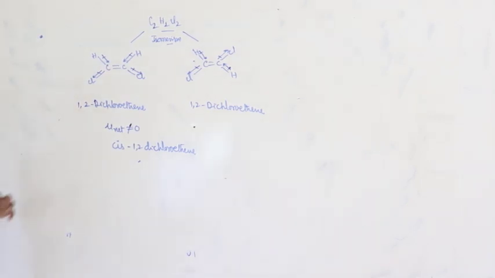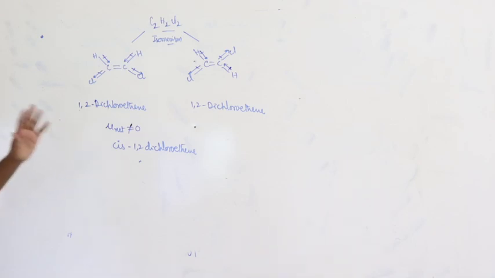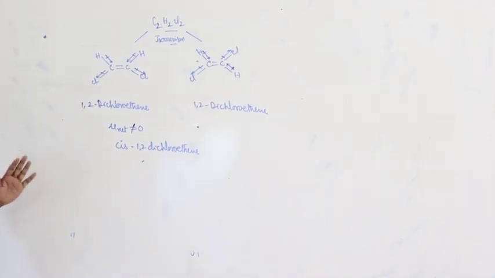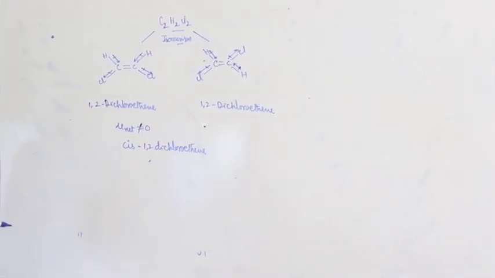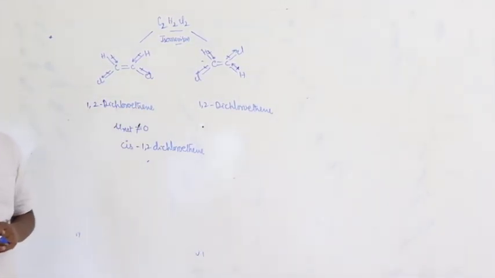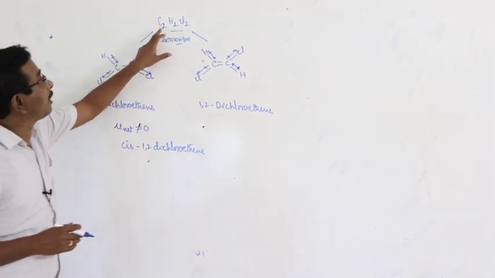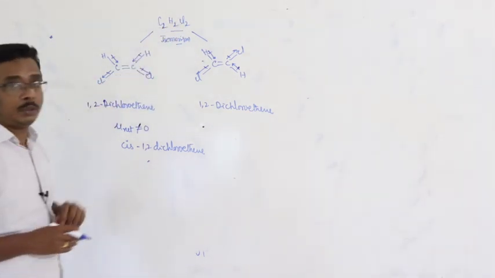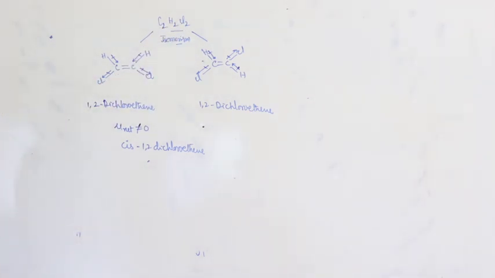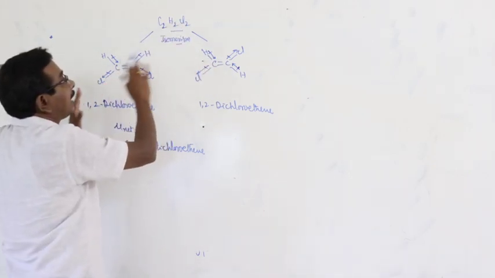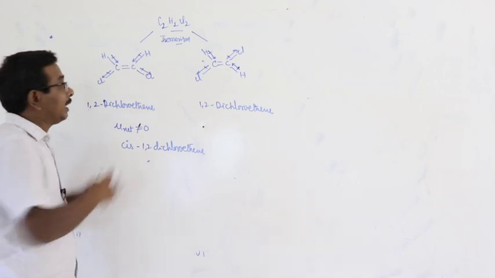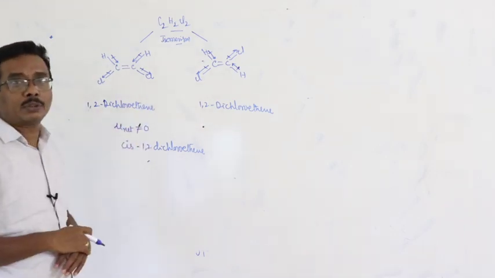Dipole moment plays an important role in distinguishing isomers. Let us consider an example, 1,2-dichloroethene. Here the molecular formula of the compound is C2H2Cl2. Okay. With the same molecular formula we can write two possibilities. Here these two are different compounds.